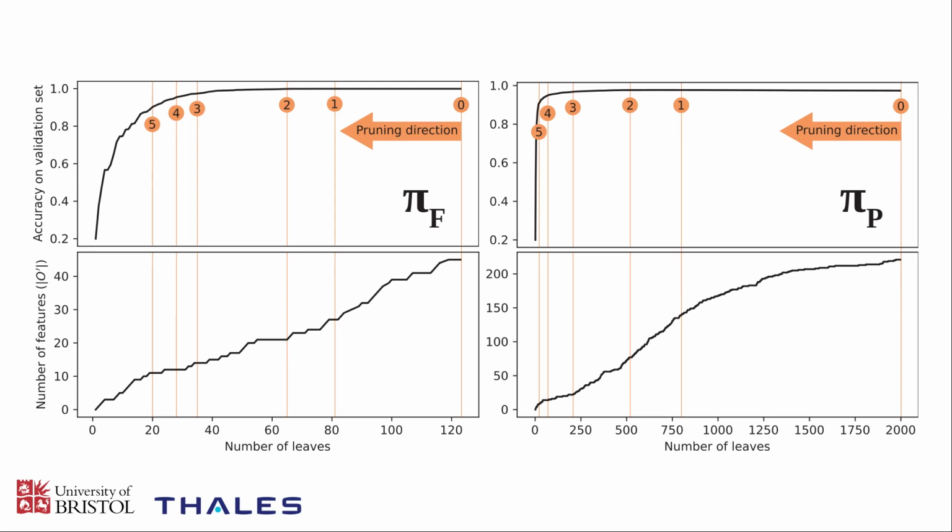We just wanted to find a good spread of trees throughout the pruning sequence that would give a variety of different tree sizes and a variety of different predictive accuracy levels. This ranges from level 0, which are the original unpruned trees, all the way down to level 5, which are trees with something like 20 different leaf nodes, so that's an awful lot smaller than the original tree.